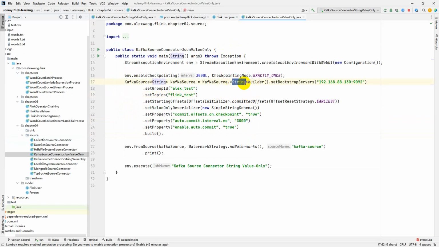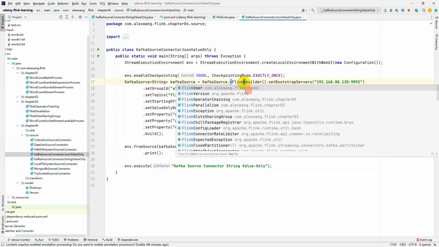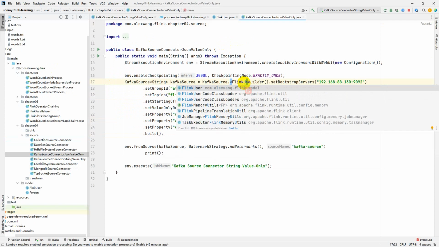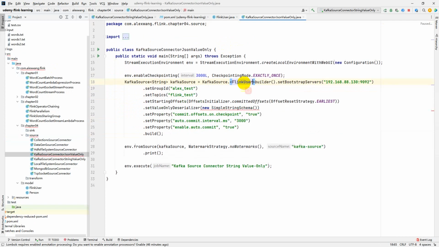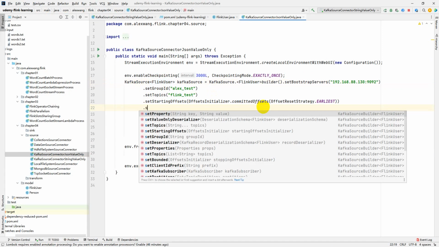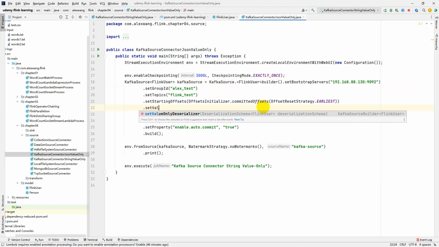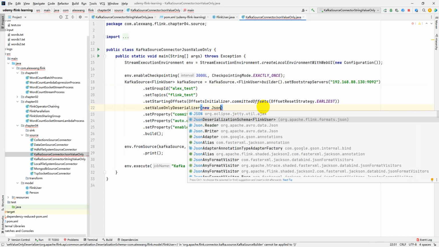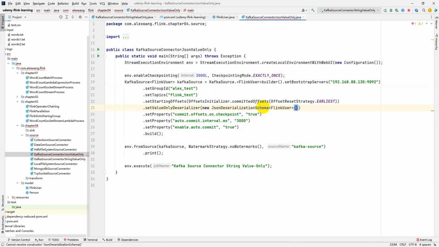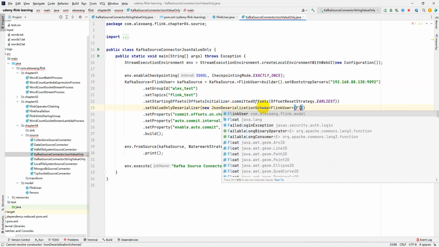For example, we will use the Flink user class to define the consumer data type, and change the value only deserializer. We can specify the JSON deserialization schema, and specify the Flink user class.